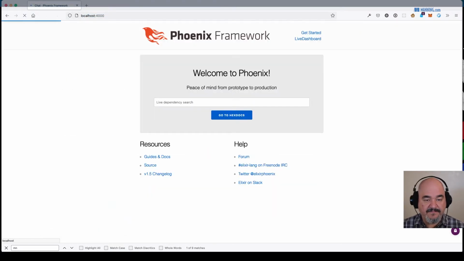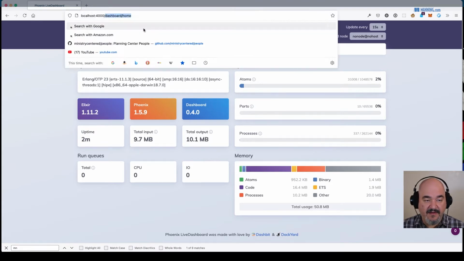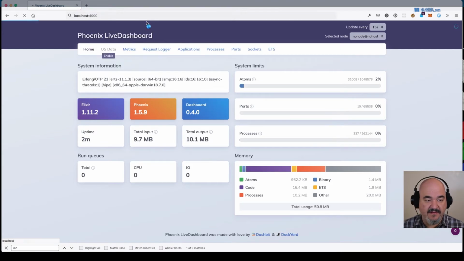All right, so let's go to our localhost and see what we have here. So localhost 4000, and we have Phoenix. It is live. It is usable. We can do things in it, which is cool. So it's got this live dashboard thing. In there, it shows you some stats about your running application, including uptime, your input and output, ports, processes, all this real-time information that you can get about your application, which is pretty neat. But we're not going to spend a whole lot of time in there. We're going to spend most of our time out here.